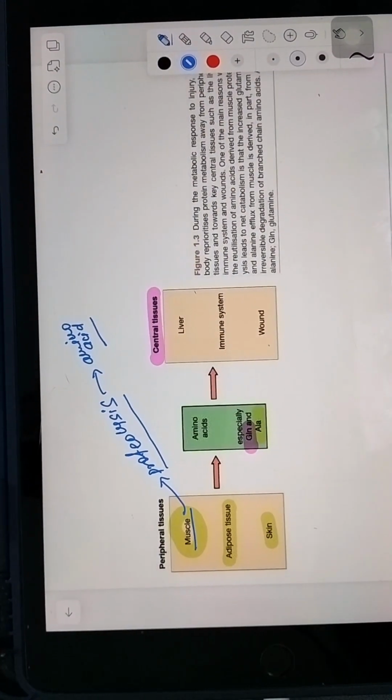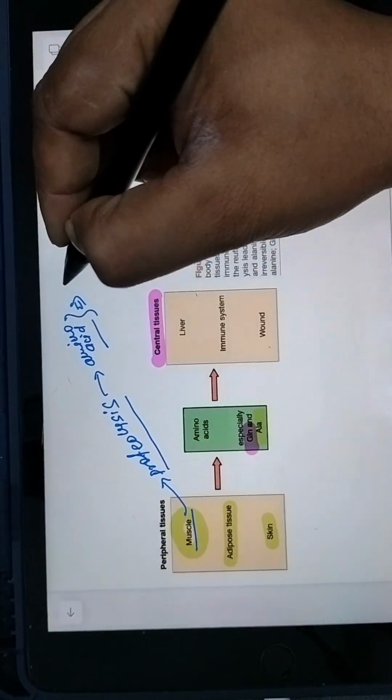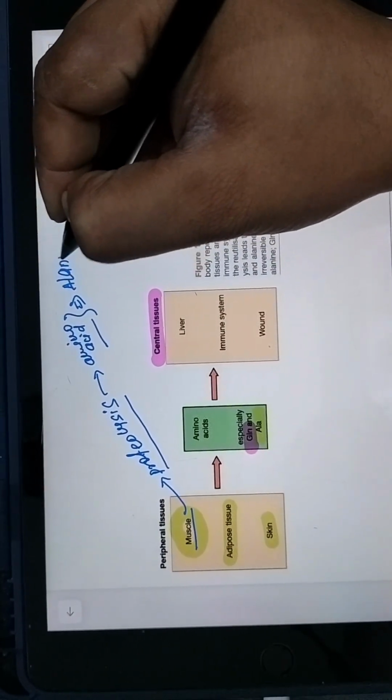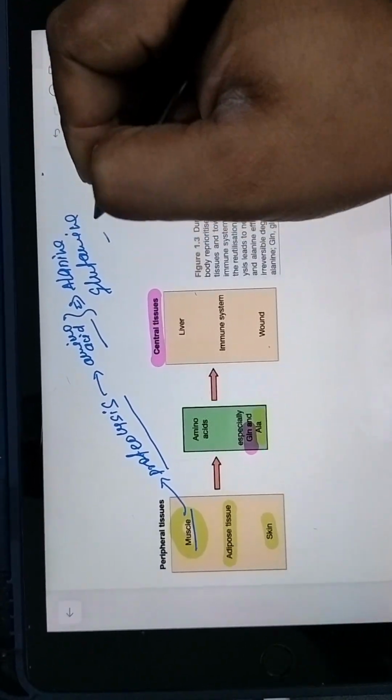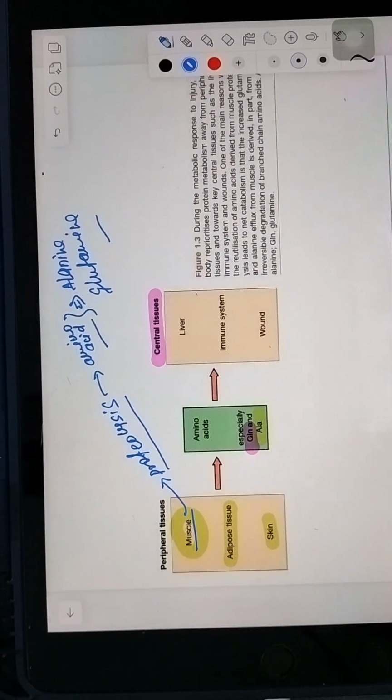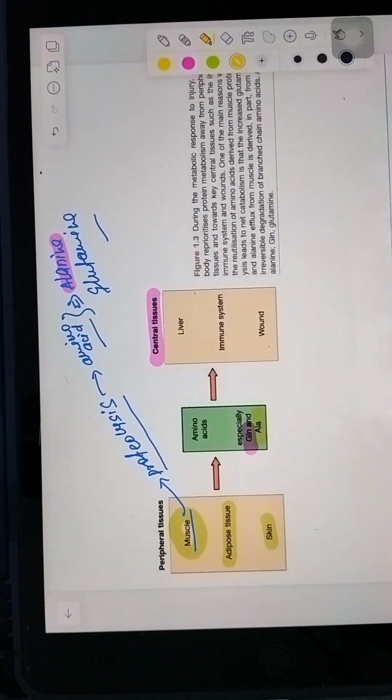So muscle is the main donor, and the amino acids released, mainly two of them, are alanine and glutamine. And why only these two amino acids are necessary?